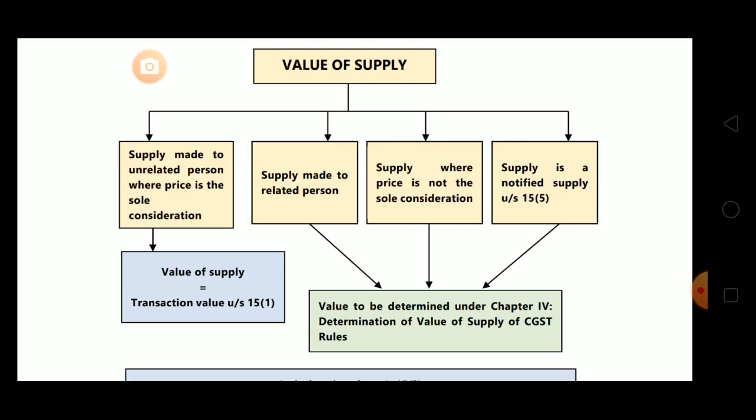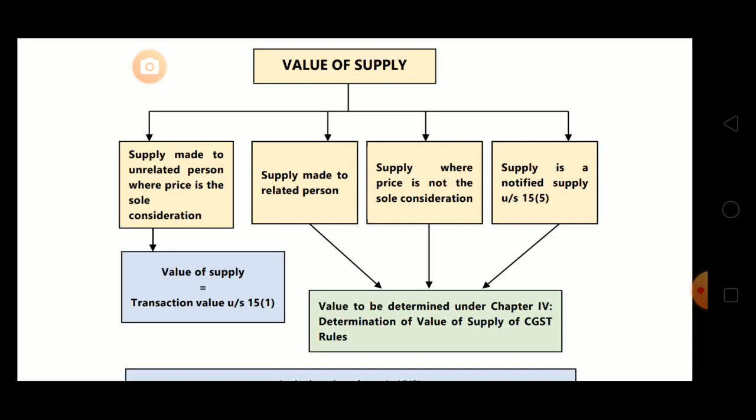Then next, what is given: supply is made to related person, then obviously we can't apply section 15 subsection 1, we have to apply rule for related person. Second case is given here: supply where price is not the sole consideration, rule 27. In case of related person we have to apply rule 28.